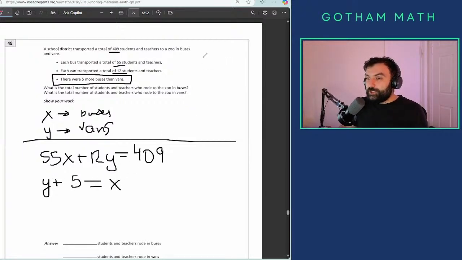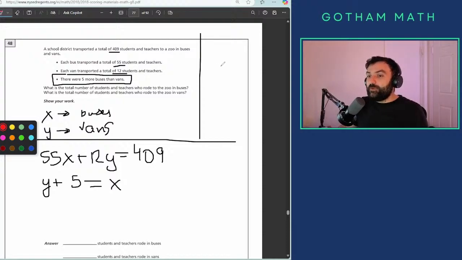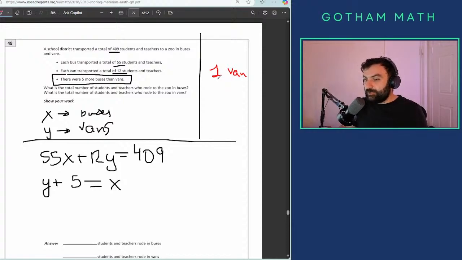You can always check, and I actually strongly suggest you check yourself, Andrew, you hear me? Let's say there are 5 more buses than vans. What if you have one van? How many buses do you have? Imagine that there was one van in total. How many buses would it be?